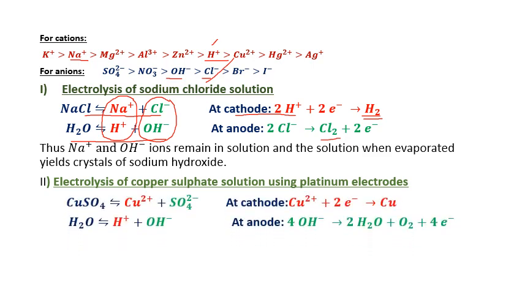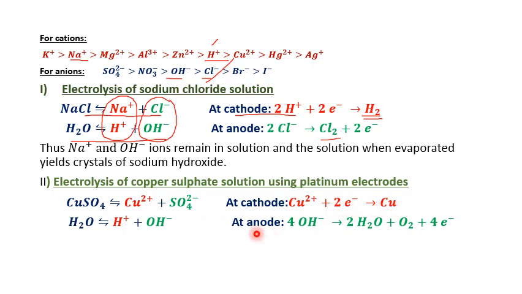Yes, CuSO4 dissociates into Cu2+ and SO4 2−, and H2O into H+ and OH−. Now there is competition between Cu2+ and H+, to see which has the least discharge potential. Here Cu2+ has the least discharge potential, so it gets discharged first. At the cathode, Cu2+ + 2e− gives Cu.